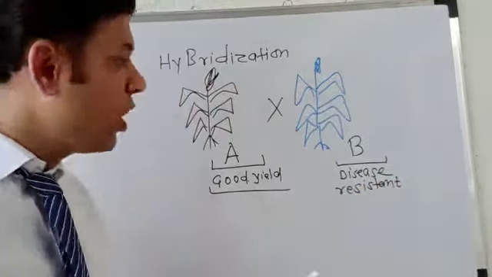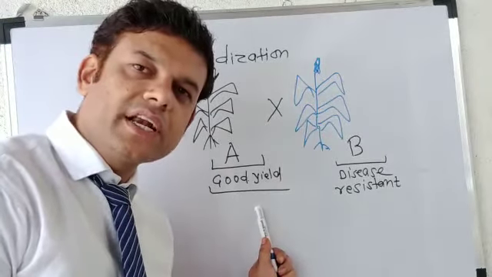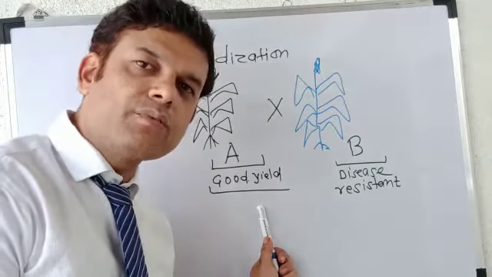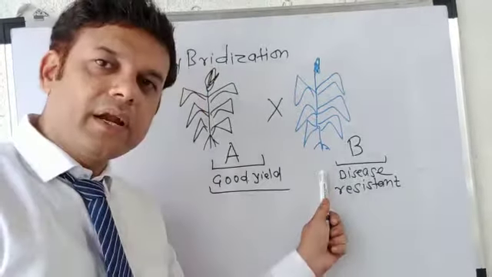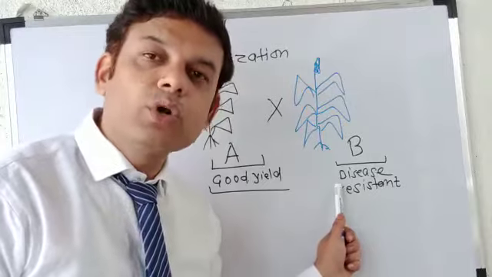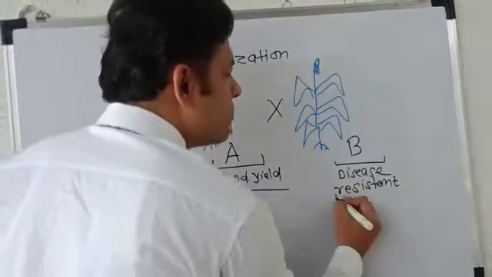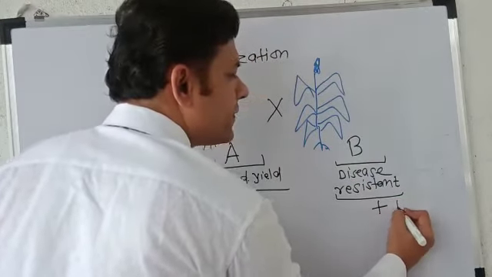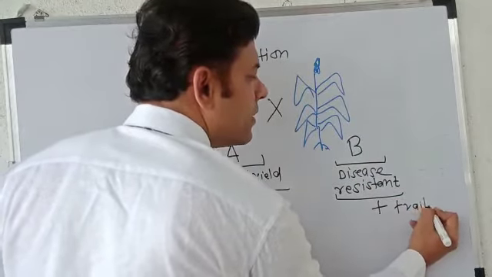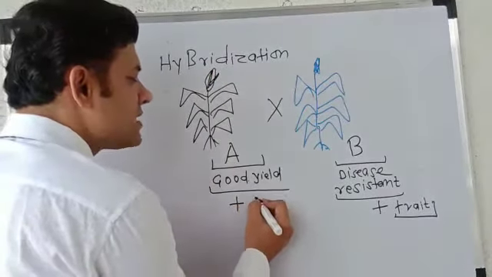Now student, tell me what the A plant has. It gives good yield. It means its production rate is very good. The number of seeds produced is more in comparison to the B plant. But the B plant is disease resistant. It is not prone to diseases. It can resist and fight the diseases. Now the B plant has some good trait, that is a positive trait. Trait means a kind of characteristic, and the A plant has some positive trait.